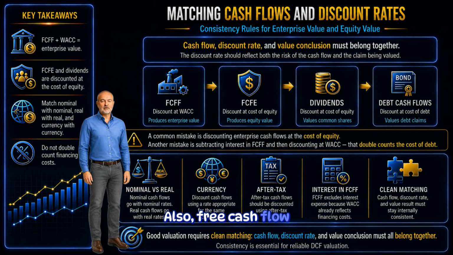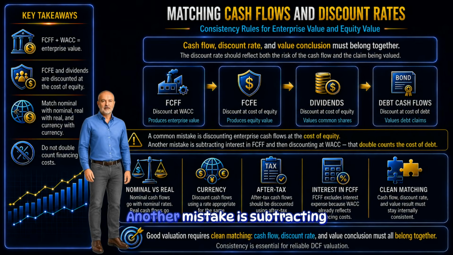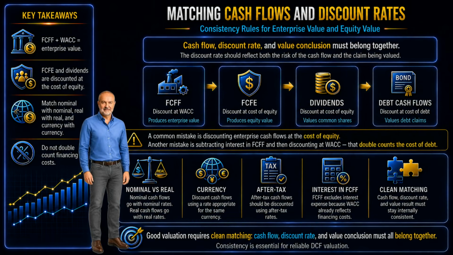Also, free cash flow to the firm excludes interest expense. Why? Because financing costs are already reflected in the WACC. A common mistake is to discount enterprise cash flows at the cost of equity. Another mistake is subtracting interest expense in free cash flow to the firm and then discounting at WACC. That double counts the cost of debt.